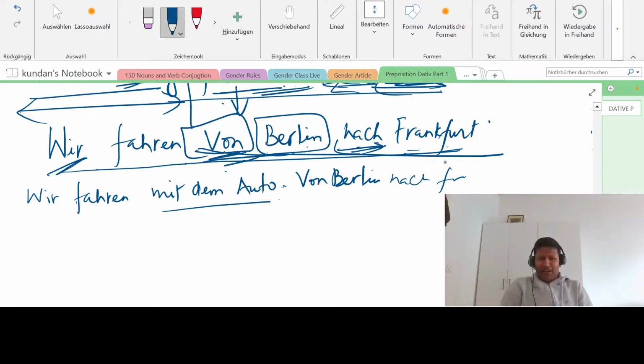Sorry about that. Okay. So wir fahren mit dem Auto von Berlin nach Frankfurt. Is that clear to everyone? This may look horrible to someone who has started with the dative preposition and all that, right? But now we have already seen this for quite some time. So you have to break it. Don't get disheartened, you have to understand bit by bit, okay?